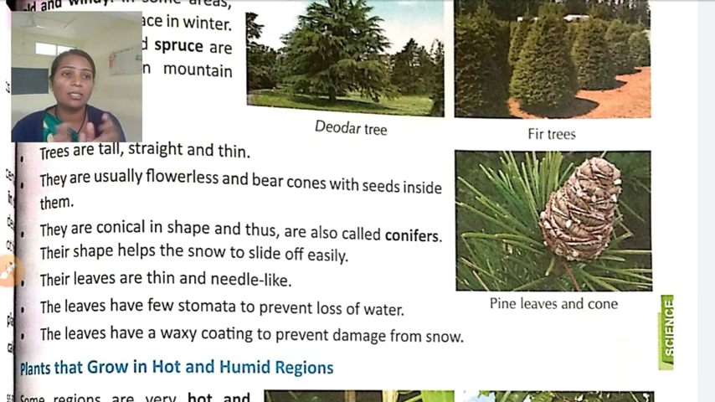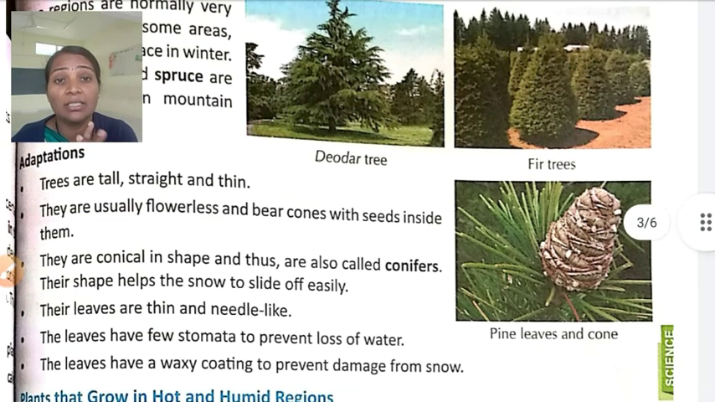If you observe here, when rain or a storm comes, plant leaves get torn. So the waxy coating helps them by preventing damage from the snow. So these are the adaptations in mountain region plants. Let's recall it once again.